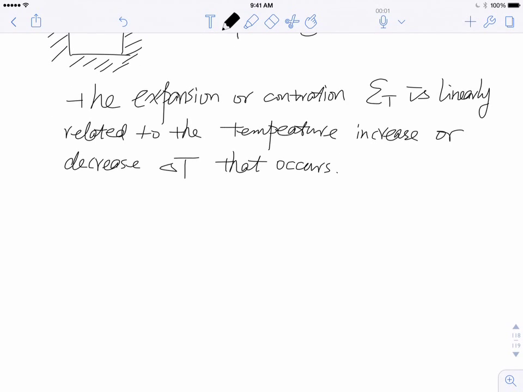So in other words, using an engineering equation to summarize it, delta is the displacement of the thermal expansion or shrinkage, equal to alpha times delta T times L.